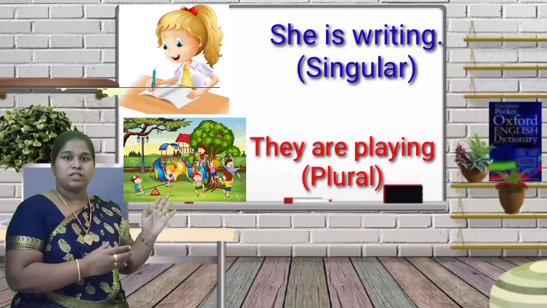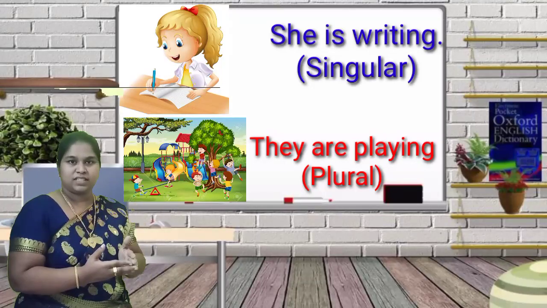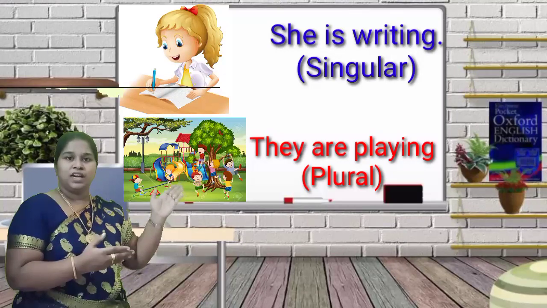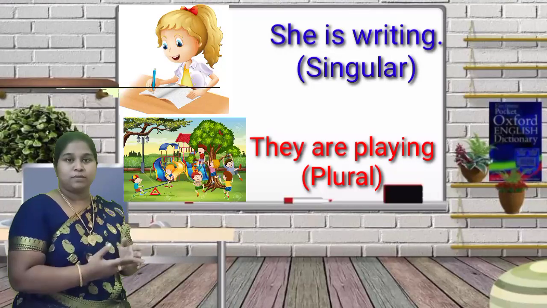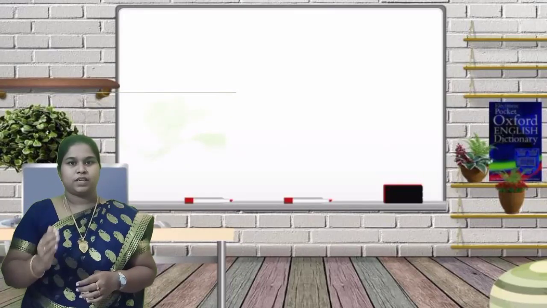So the auxiliary verb, along with the main verb, changes according to the sentence. Yes, according to their tenses. According to the subject and according to the number. As I said, finite verbs have limitations with subject, tenses, person and number. So according to that, we have seen the examples.